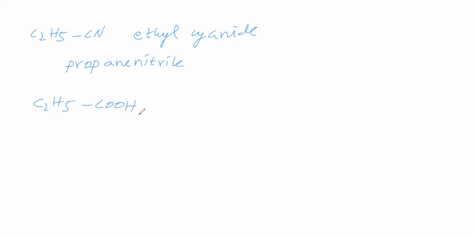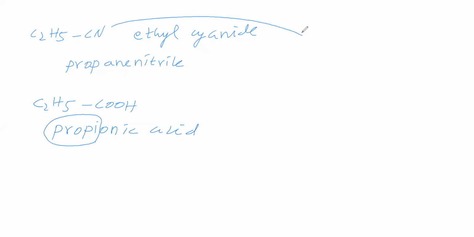Cyanide becomes carboxylic acid. Here 3 carbon atoms are there, so this common name is propionic acid. We will take this propi and write nitrile. Between propi and nitrile we include o. So propionitrile. This compound name is propionitrile we can say.